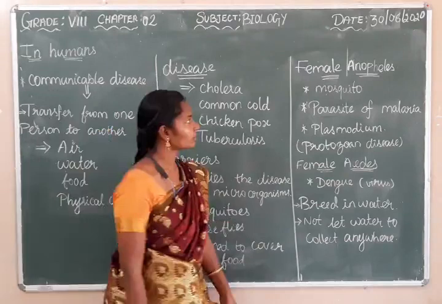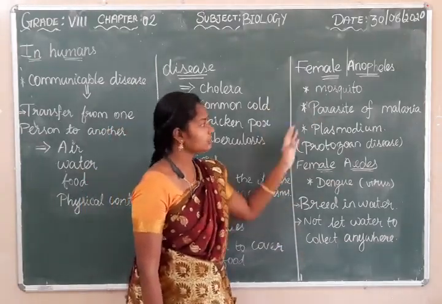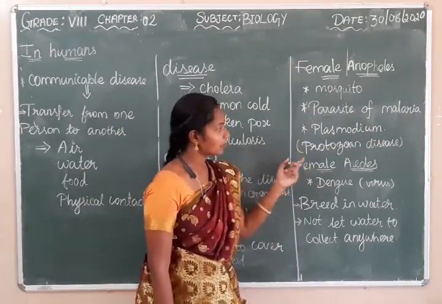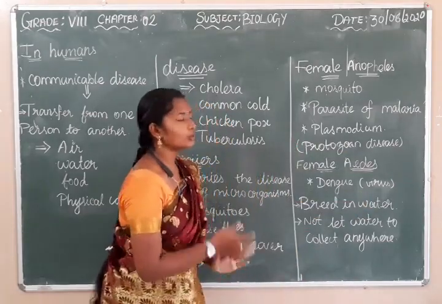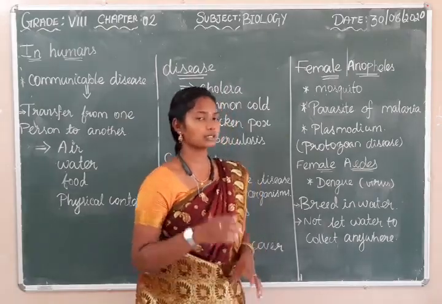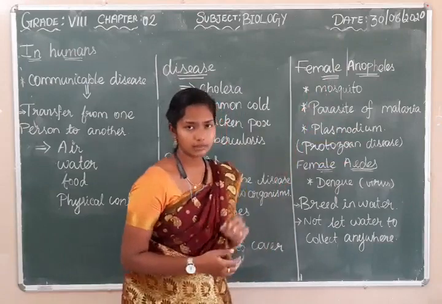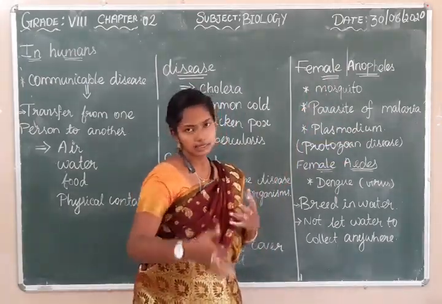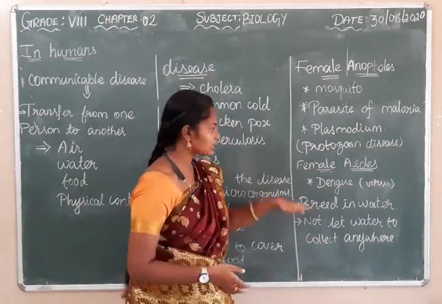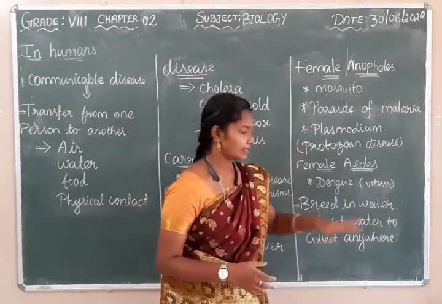Here they have given some of the carriers, that is, the female Anopheles mosquito, which carries malaria, and the disease-causing microorganism is Plasmodium, a protozoan. You know the meaning of parasite: it stays in the host and takes nourishment from the host. This Plasmodium is a parasite which stays in the female Anopheles mosquito and causes the disease, that is, malaria. Next, it is the female Aedes mosquito which causes dengue fever, which is a viral fever.